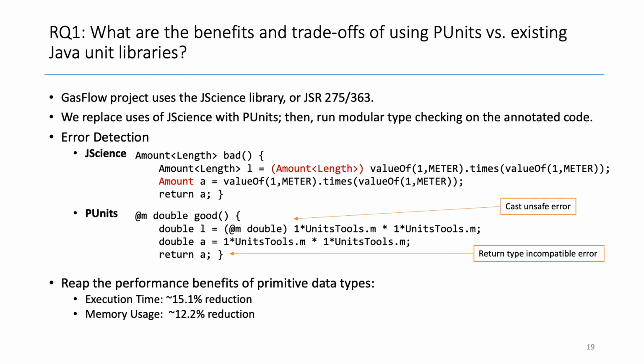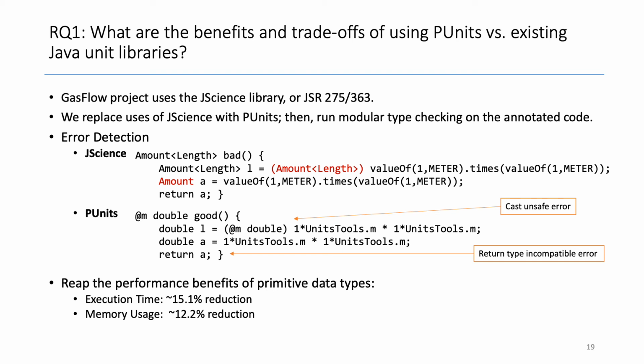To answer the first research question, we replaced uses of JScience with PUnits specifications in the Gasflow project. Then we ran modular type checking on the annotated code. We found 3 unit errors, whereas JScience failed to detect them. The reason JScience cannot detect these errors is the use of unsafe casting and raw data types.